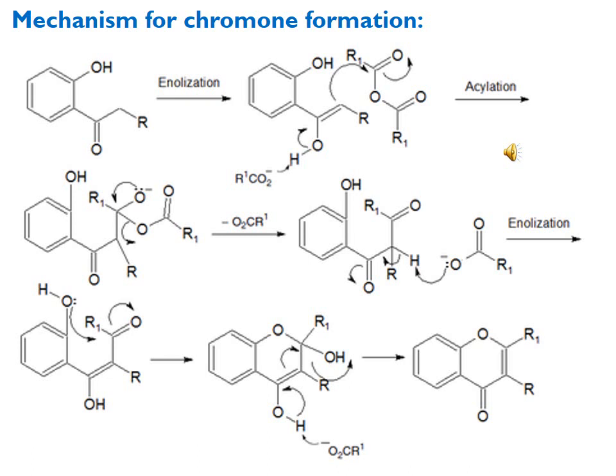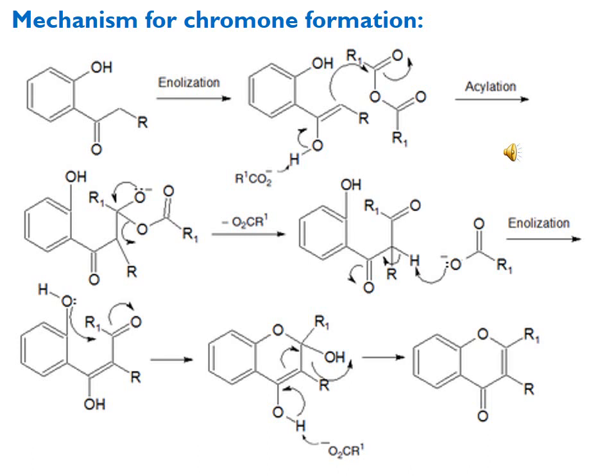In the next step, the acetate again comes and abstracts the proton from this alpha carbon of the ketone, which has been made very acidic because of the presence of 2 carbonyl groups at the vicinal position.